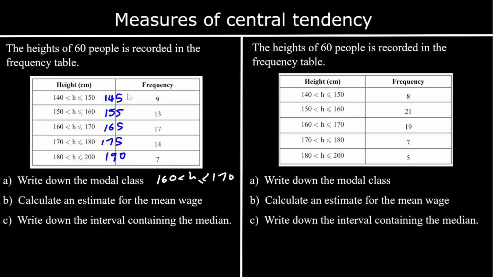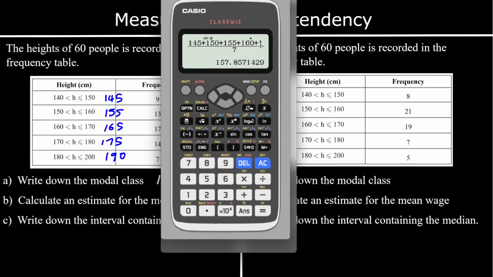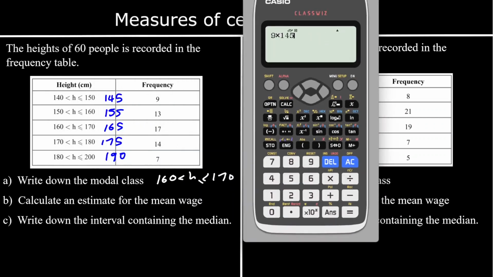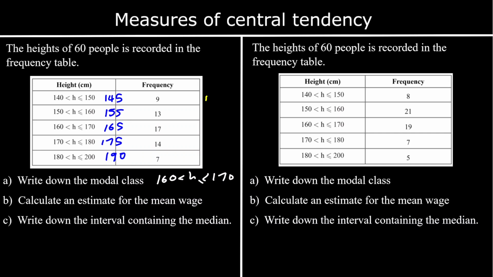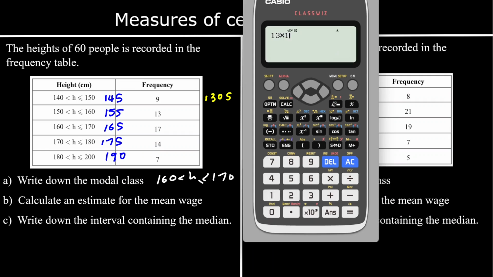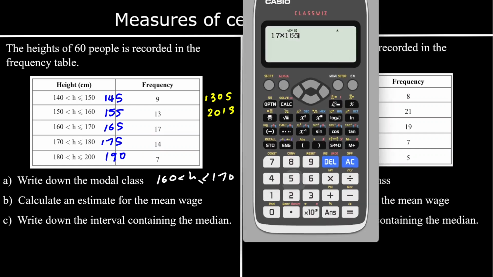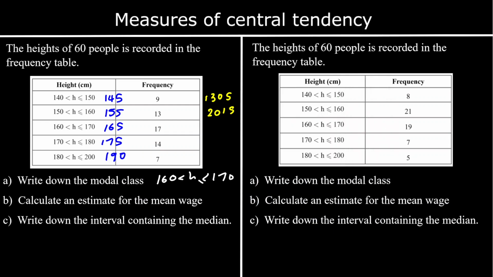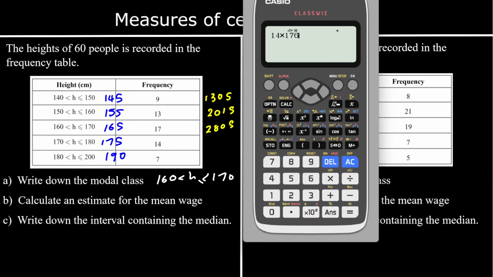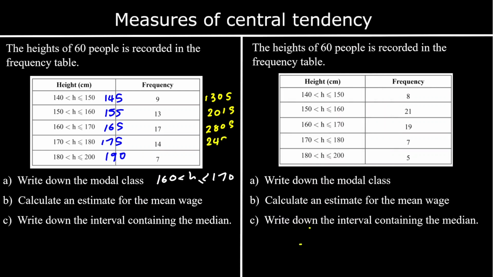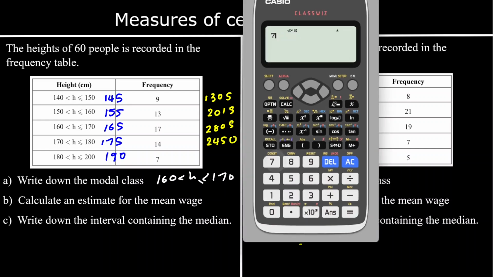So we've got 9 145s, that's 1,305, then 13 155s, 2015, 17 165s, 2,805, 14 175s, 2,450, and 7 190s, 1,330.